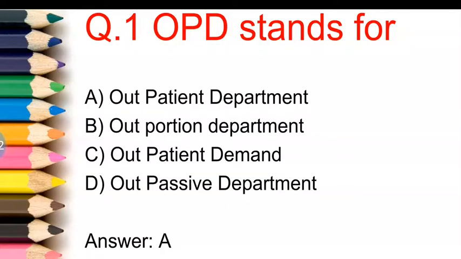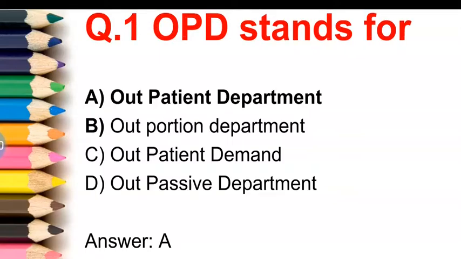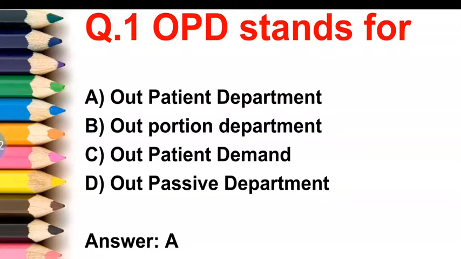So let's see the first question. OPD stands for. There are four options. First option is outpatient department. Second option is outpatient department. Third option is outpatient demand. Fourth option is outpassive department. The correct answer of this question is outpatient department. So option A is correct.